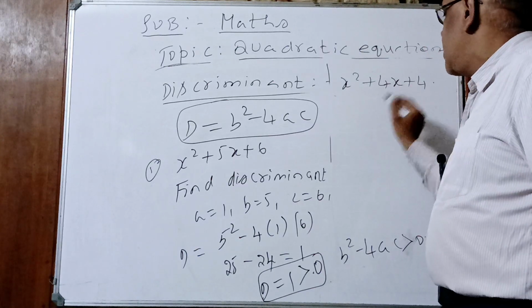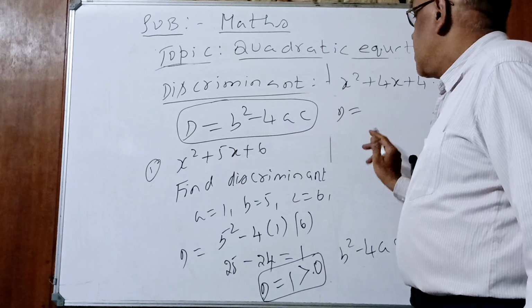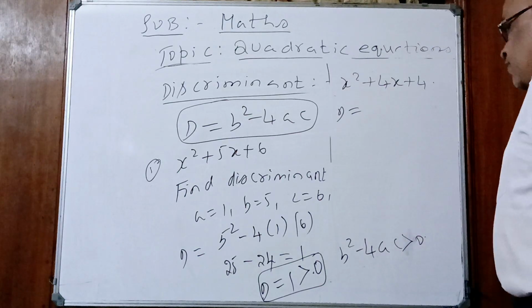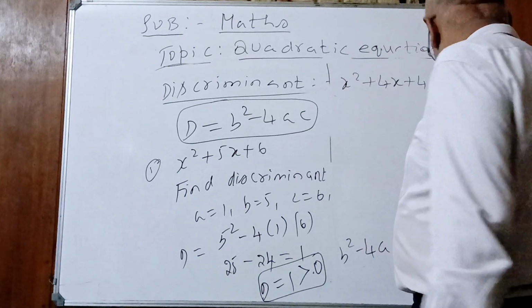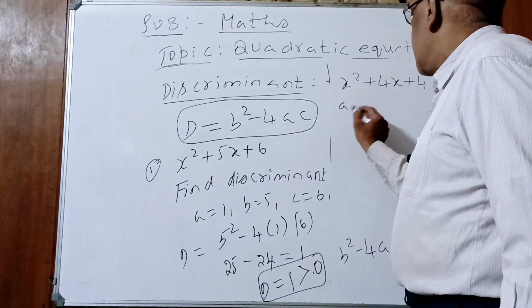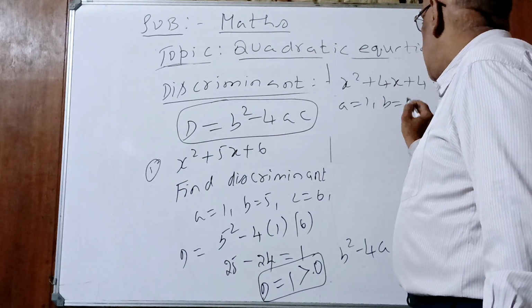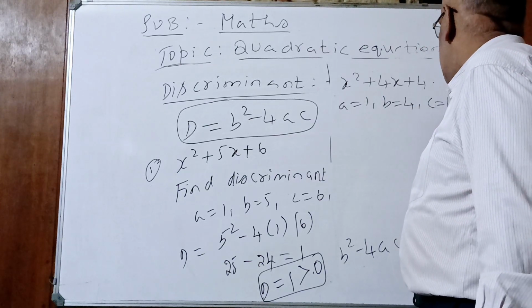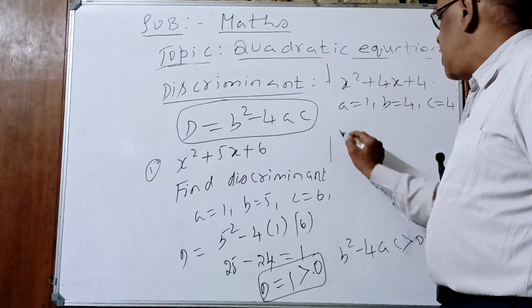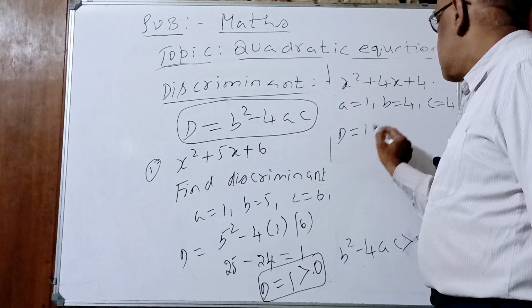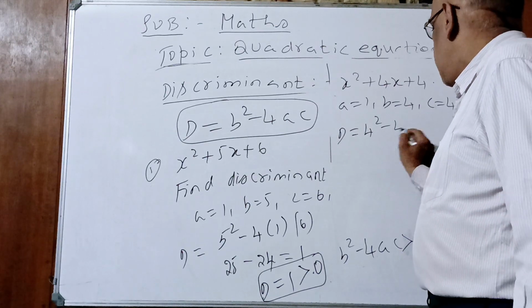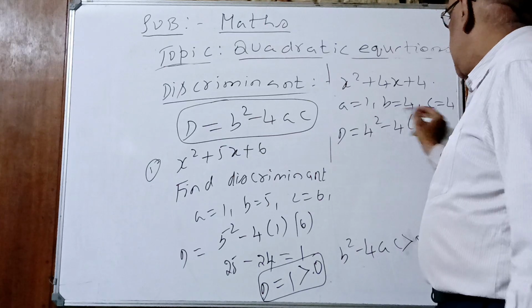Find the discriminant. Discriminant is what? B square minus 4AC. What is A value, children? A value is 1. B value is 4. C value is also 4. What is discriminant? D is equal to B square. 4 square minus 4. A is 1.